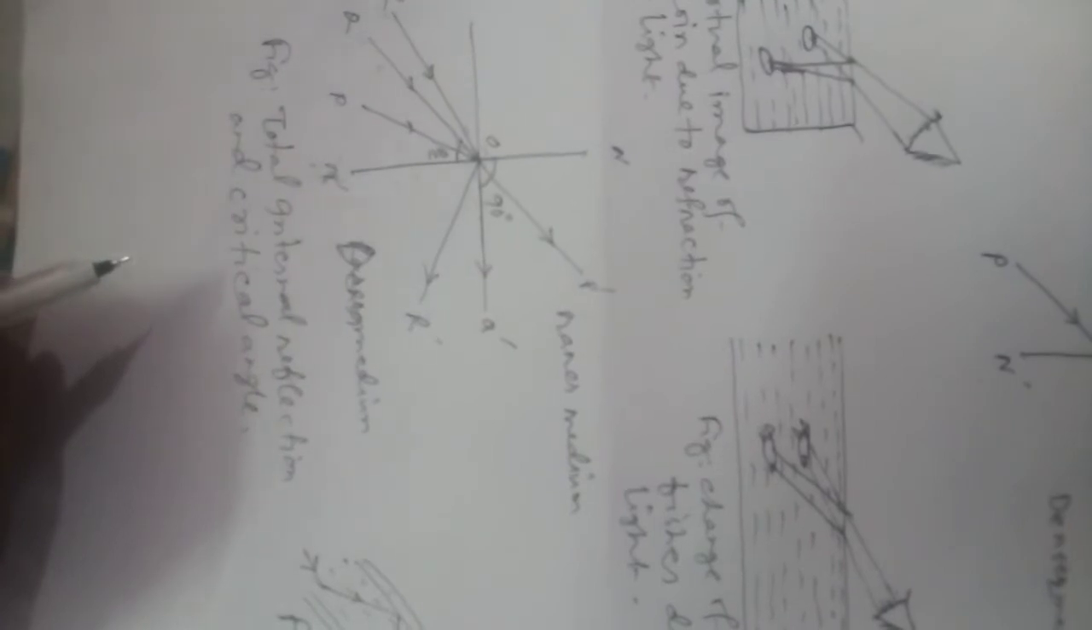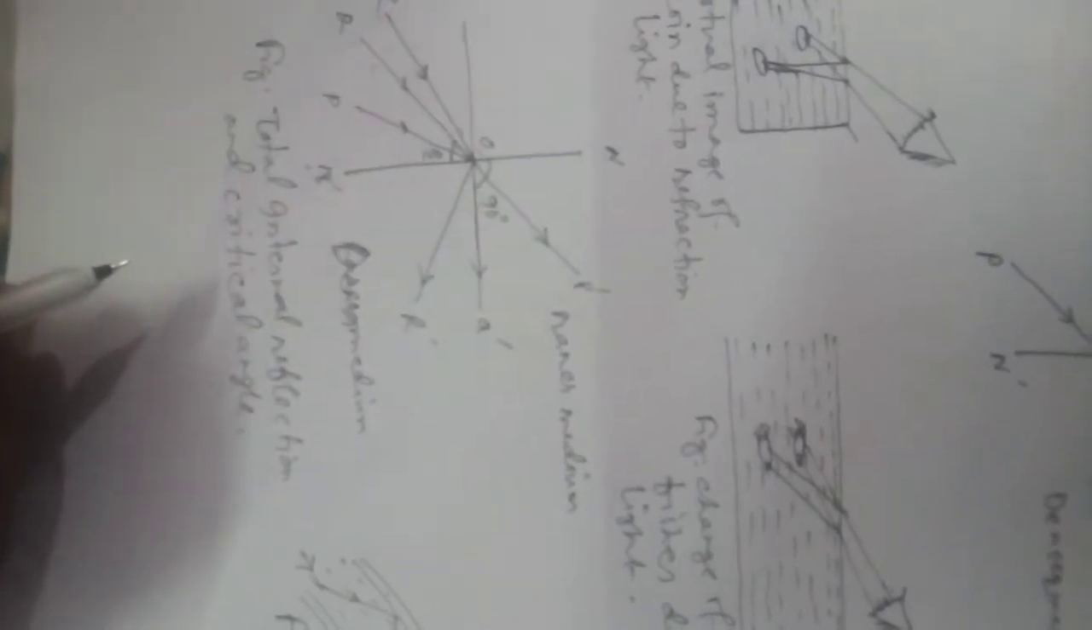In addition, question number 6 is: what is critical angle and when is it formed? The critical angle is defined as the angle of incidence that provides an angle of refraction of 90 degrees. You can see in the figure that the incident ray PO goes from a denser medium to a rarer medium.